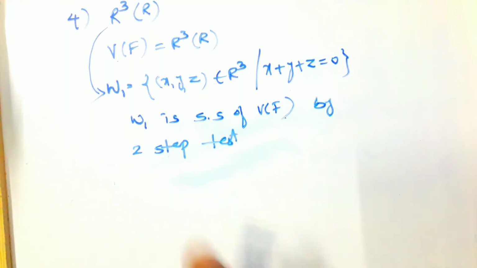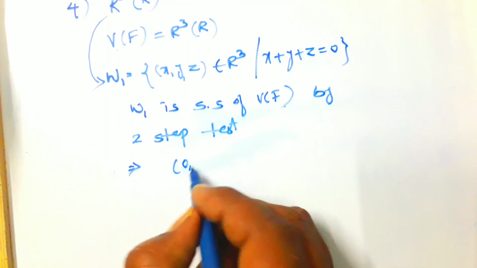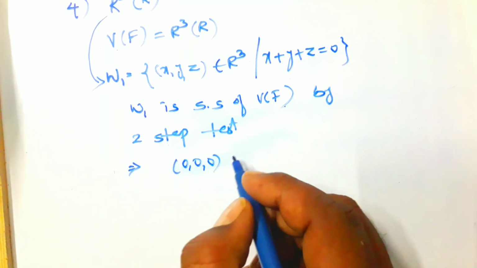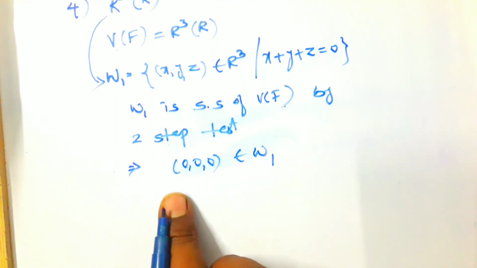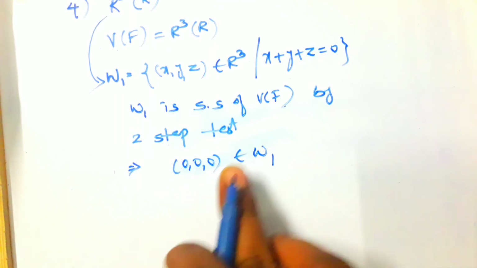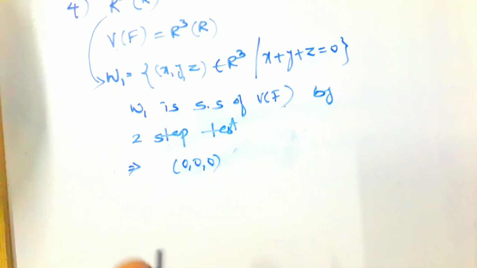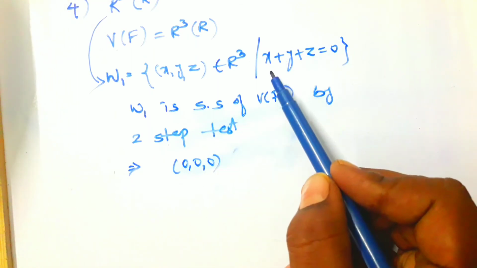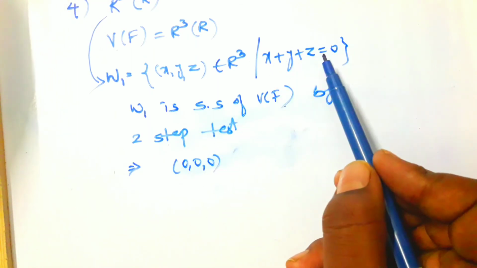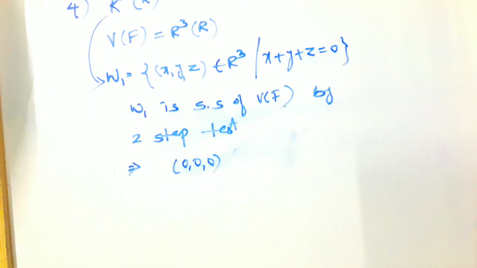Okay. Here, first of all, I am considering one of the elements, 0 0 0. Does the element 0 0 0 belong to W1 or not? Here we have to check the condition. What is the condition of W1? If for any element x plus y plus z is equal to 0, then the element x y z belongs to W1.